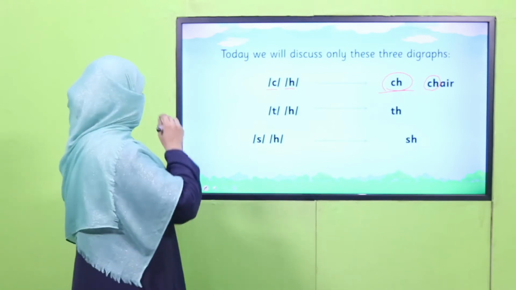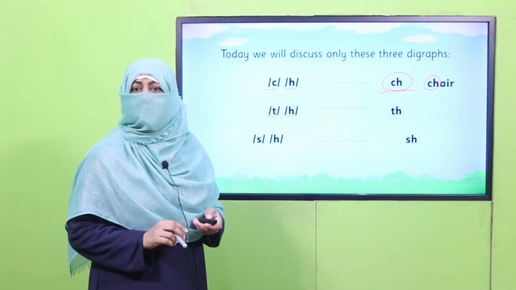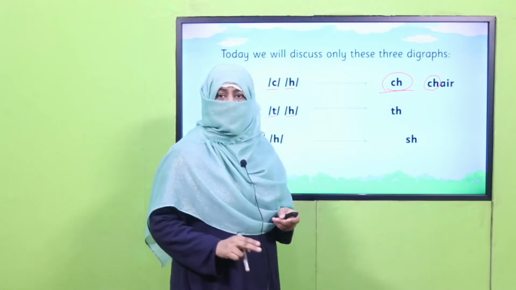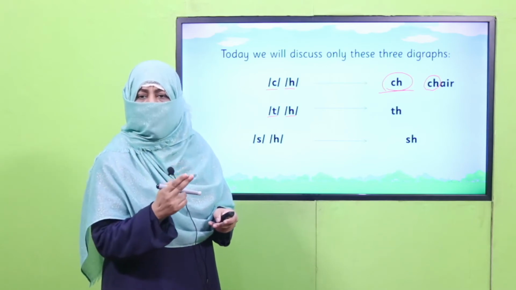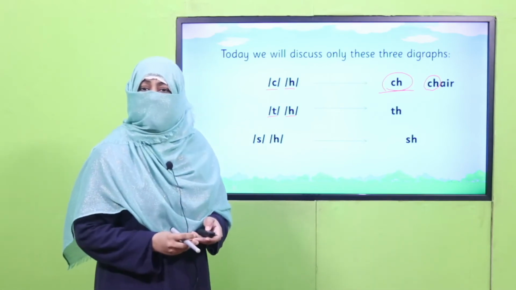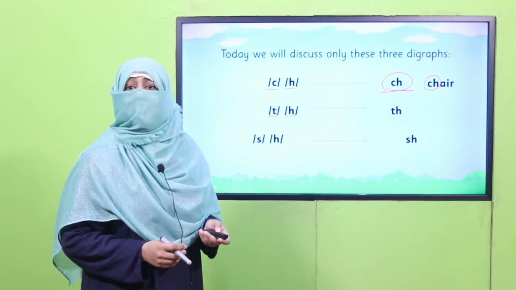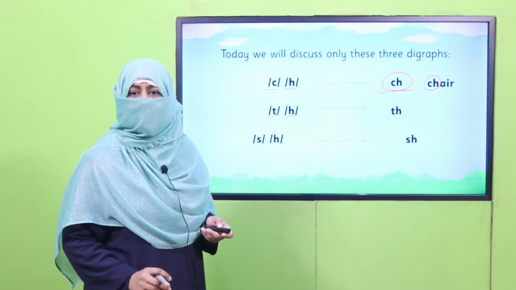All right. The other digraph which we are going to learn today is TH. Now you know T sounds T, H sounds H. But when they are together, they may sound two different ways. One is soft and one is hard. The soft is the way we say thank you, think, and the hard is like they, the.